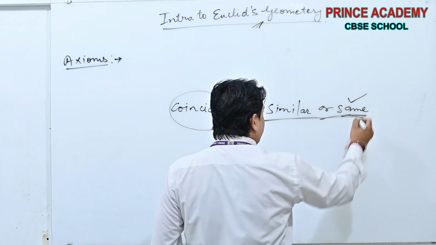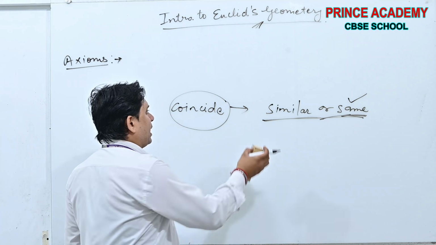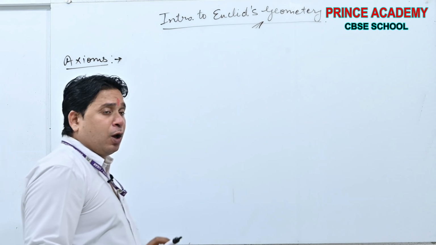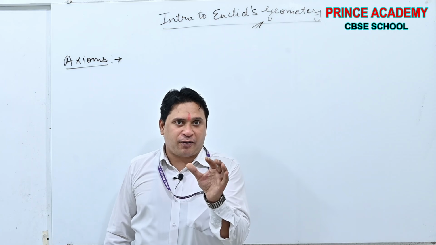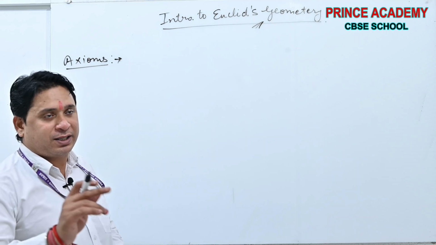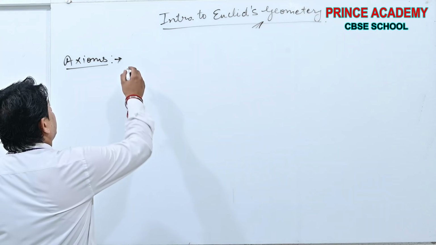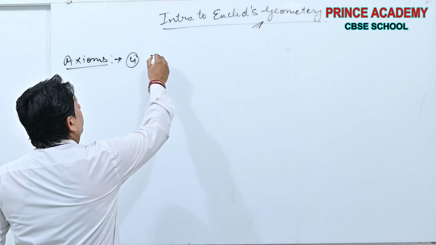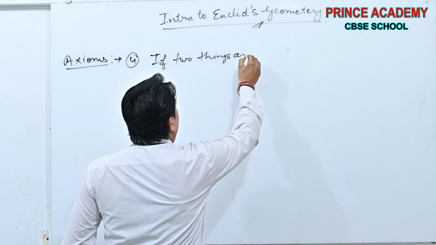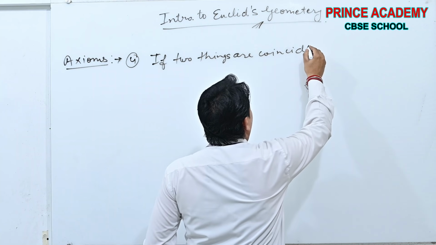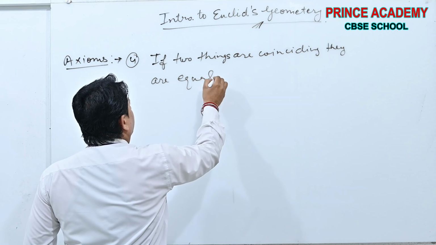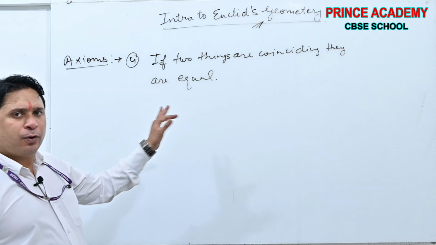But we will use the same word here. In mathematics we will use the word same because it will work in this manner. See, similar is the word which is a little bit different from the same word. In higher classes, in 10th class you will study the similar word, then you will say it accurately. Okay, see number 4. If two things are coinciding, they are equal. Let me give you an example from the geometry.